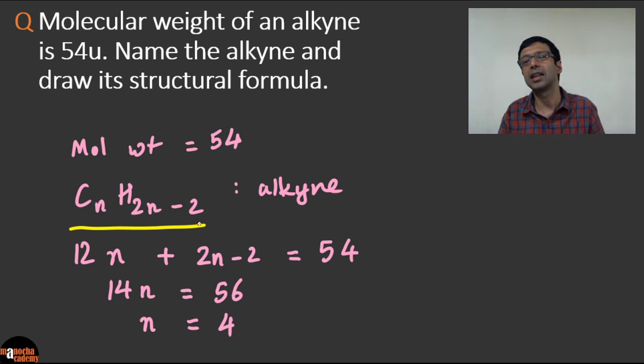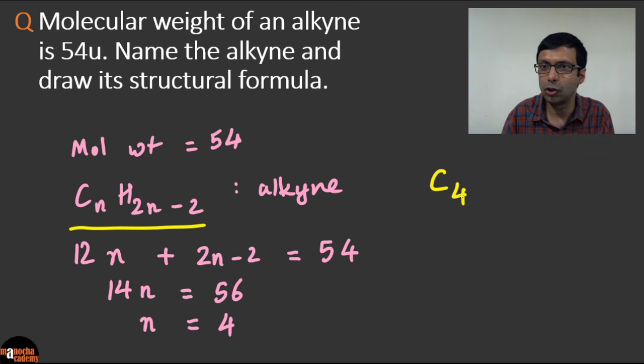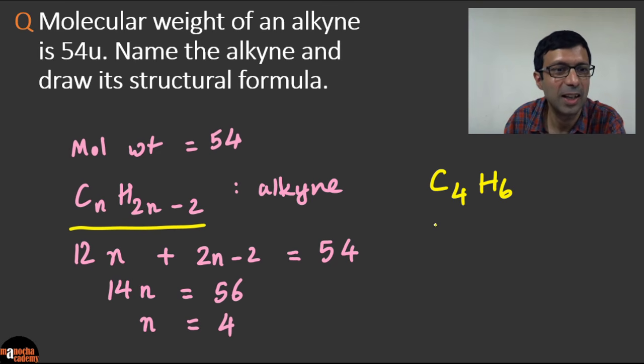Remember, alkanes are CnH2n plus 2. Alkene is again 2 less, so CnH2n, and alkyne is CnH2n minus 2. So what will the compound be? It's basically going to be C4 and 2 into 4, 8 minus 2, so C4H6. So what is the name of this alkyne? What do you think, guys, the name of this alkyne is?